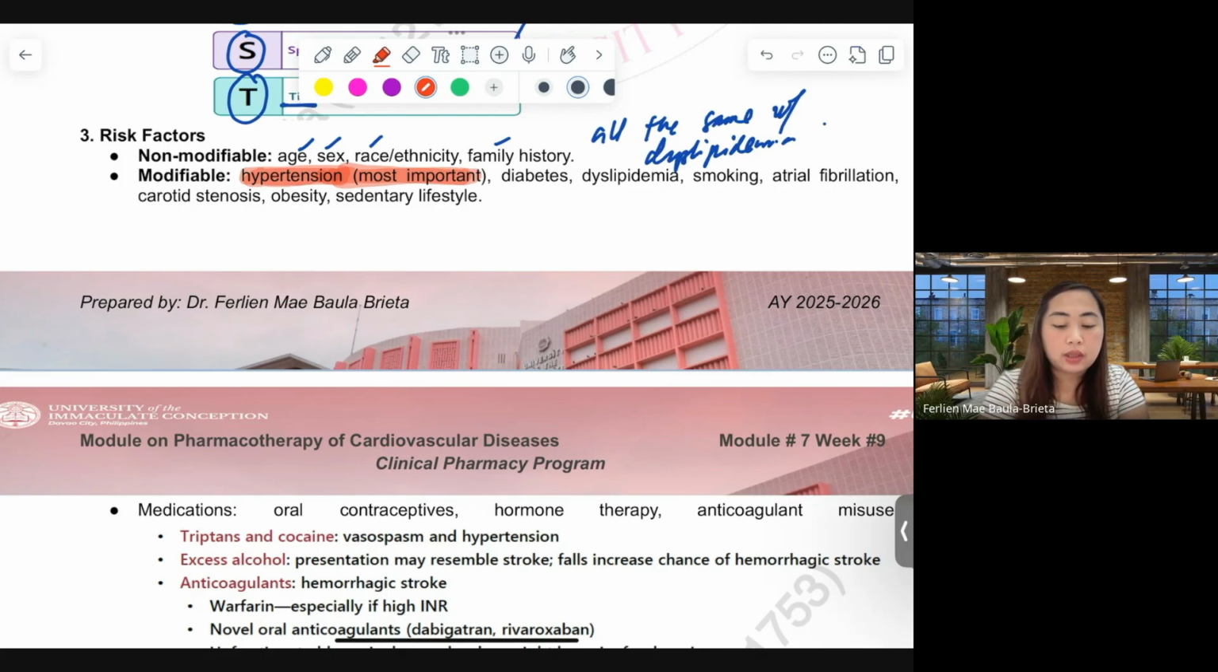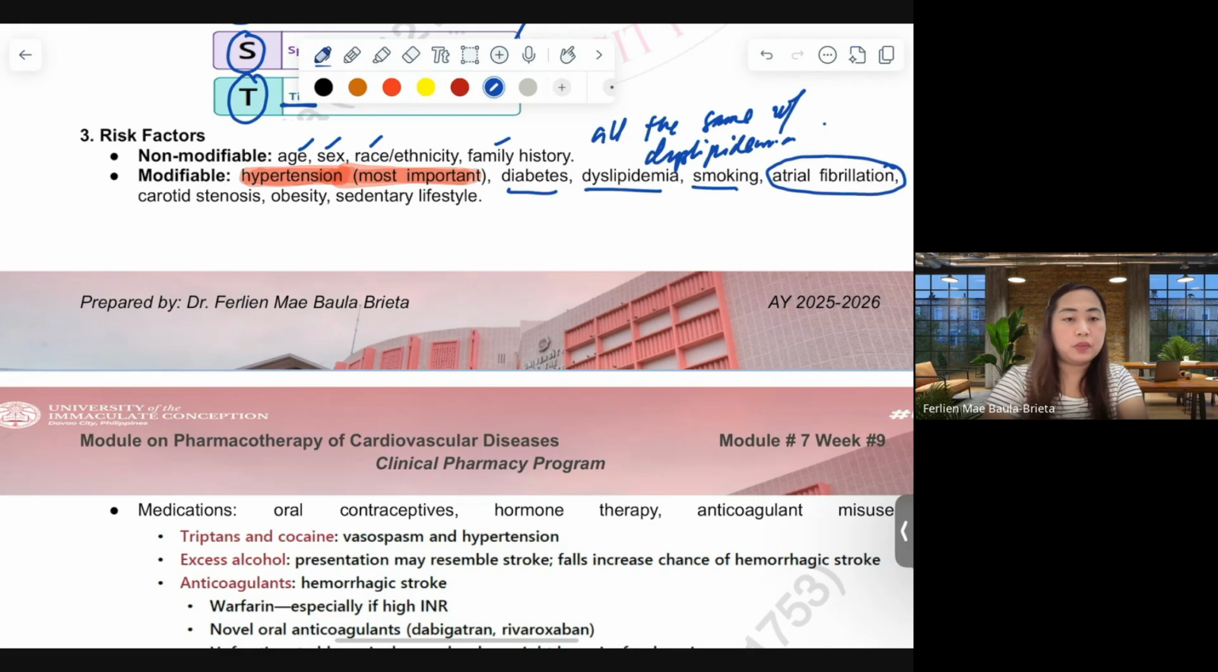Also, patients with diabetes, patients who are dyslipidemic, patients who are smoking, and of course, patients with atrial fibrillation. Those who are obese and those who have sedentary lifestyle. So all of these modifiable risk factors, as clinical pharmacists, we have a responsibility to help our patients be able to modify these risk factors.